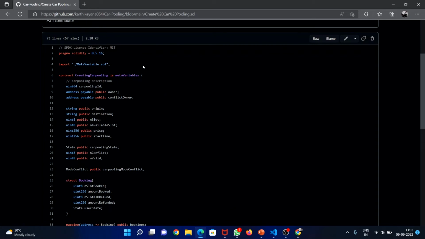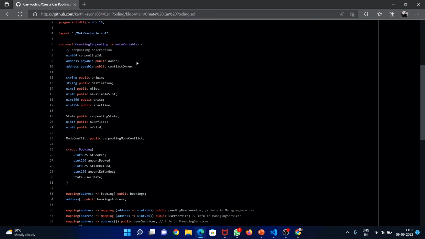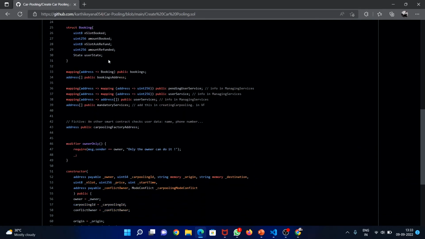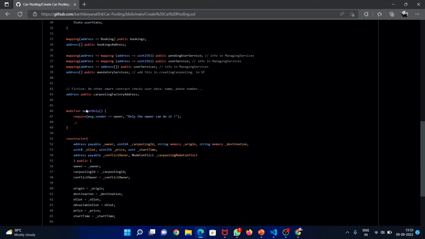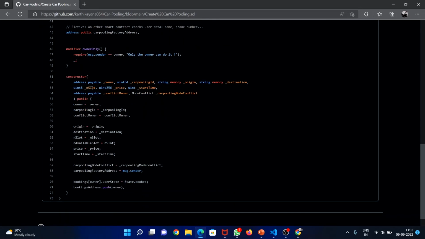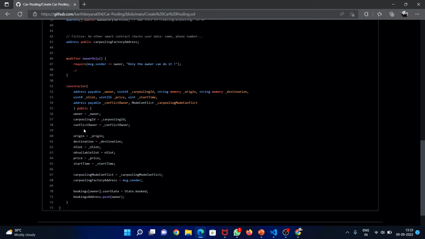Creating a contract and importing the meta variables dot sol. Here we are creating a contract. Now we are creating a modifier, onlyOwner, and we are checking whether the user is the owner. If it is, we go on to the other parts of the code. So we are creating a constructor here, and we are assigning those values to the data members.